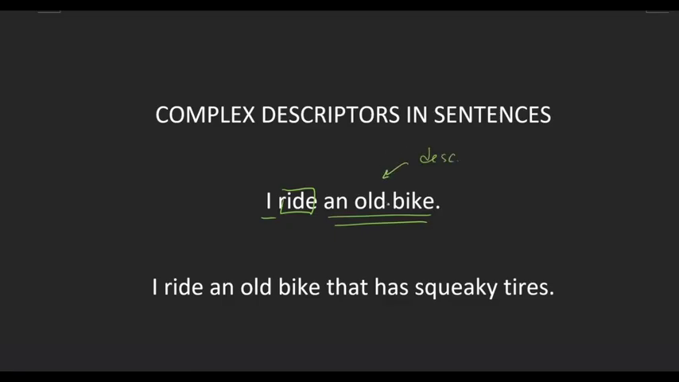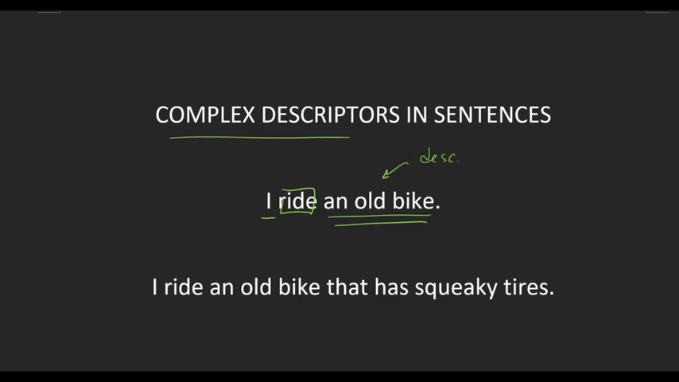So we saw that descriptive fragments, actually any fragment, can play a larger role in the sentence. Right, so in this case, it's the receiver. The same thing applies to complex descriptors, right? As a whole, they play a role in a sentence.